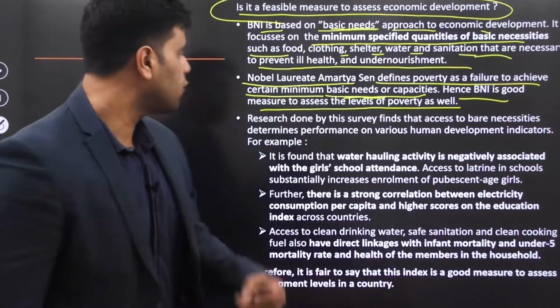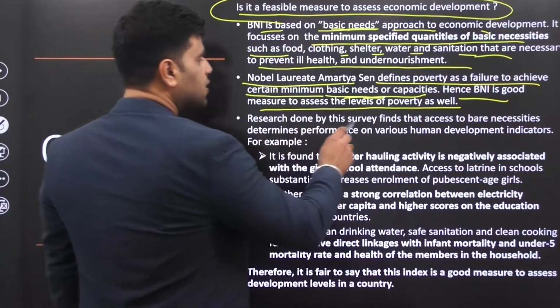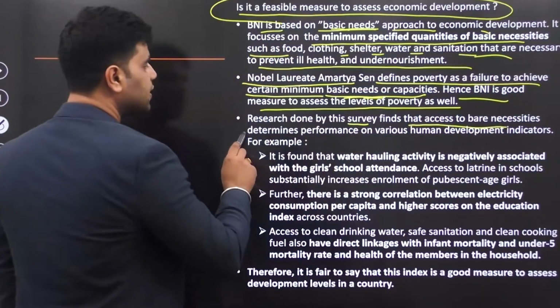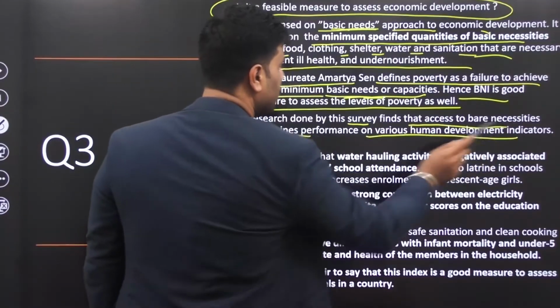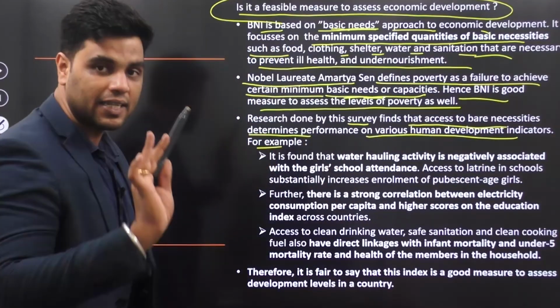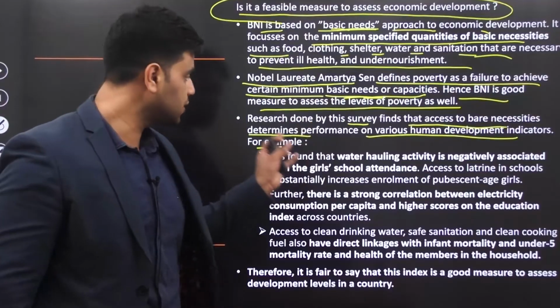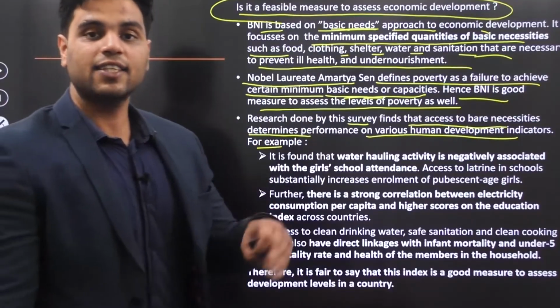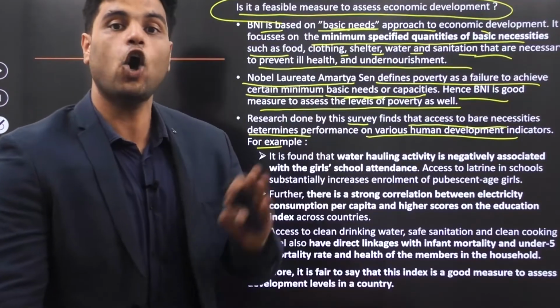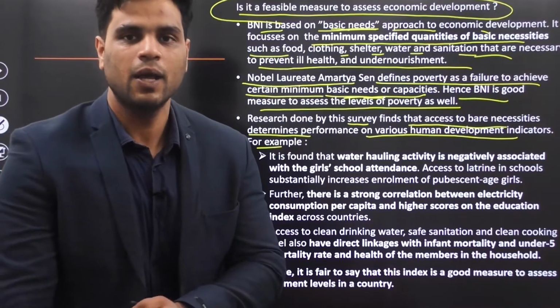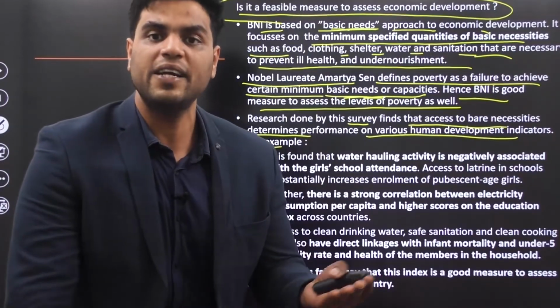Make sense, right? Research done by this survey finds that access to bare necessities determines performance on various human development indicators. What this line means is that access to bare necessities has a bearing on human development indicators. Now, as you guys all know, what is human development index made up of?